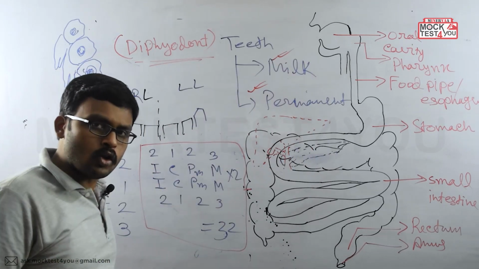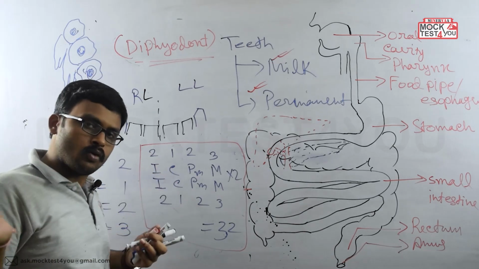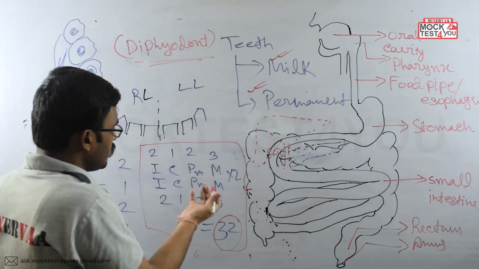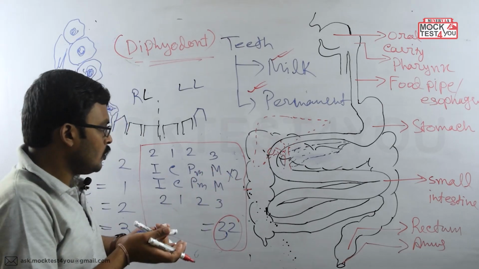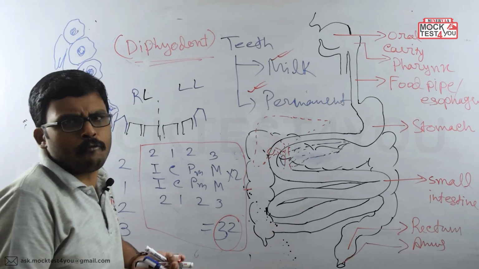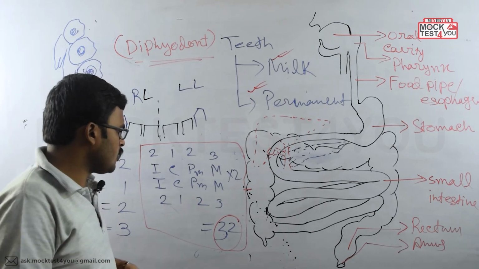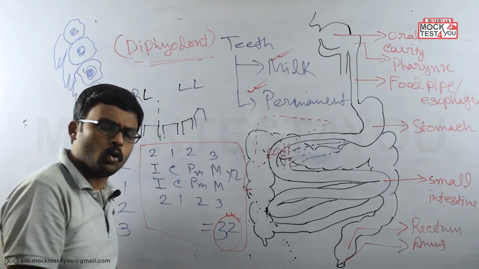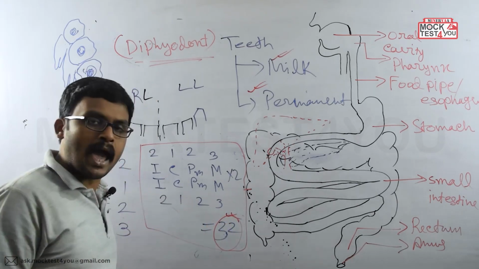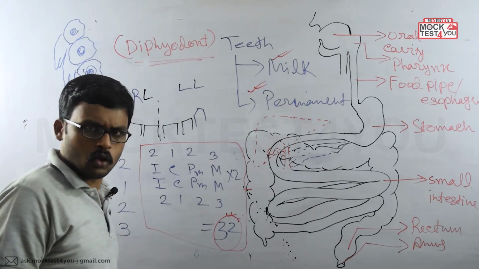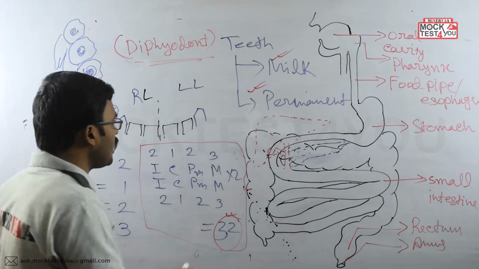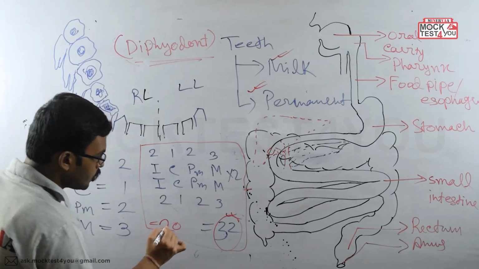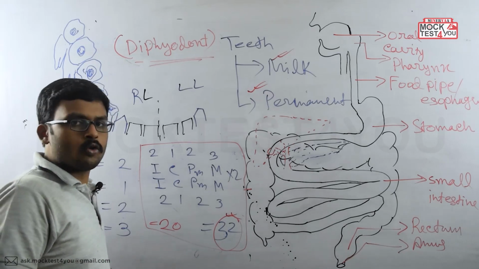In case of milk teeth also, do we have a total of 32 teeth? Is it so that a child who is 4, 5 or 6 years old also has the same number of teeth, 32? No, the child doesn't have 32 teeth. Instead, the child has only 20 teeth.